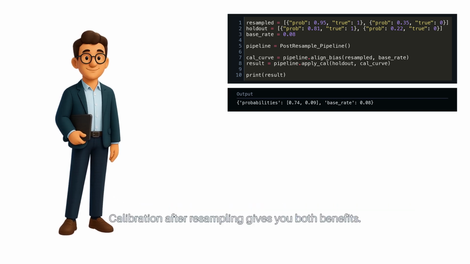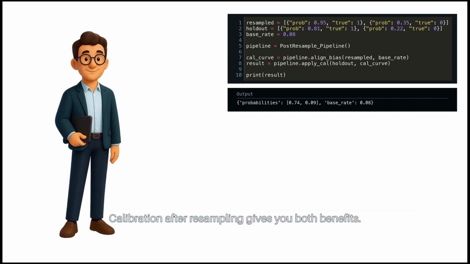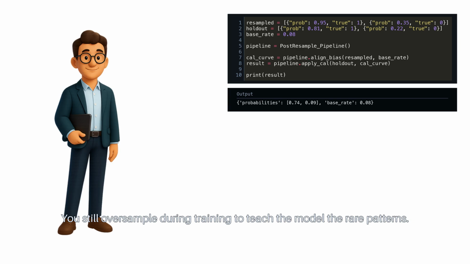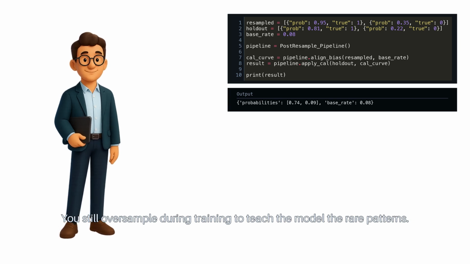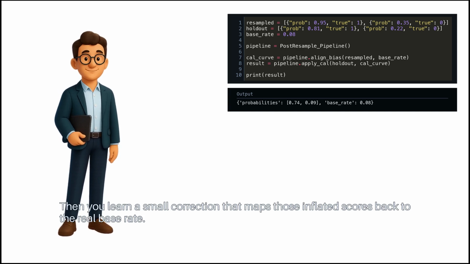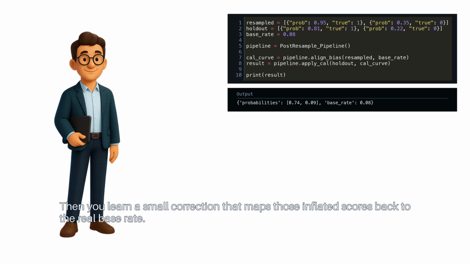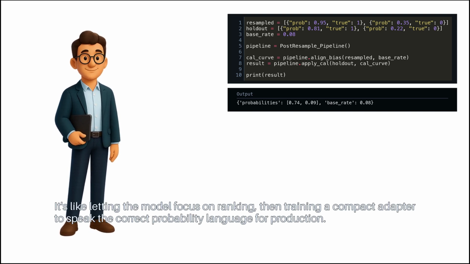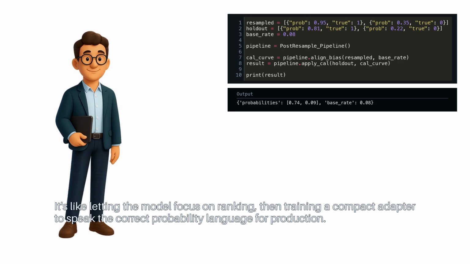Calibration after resampling gives you both benefits. You still oversample during training to teach the model the rare patterns. Then you learn a small correction that maps those inflated scores back to the real base rate. It's like letting the model focus on ranking, then training a compact adapter to speak the correct probability language for production.